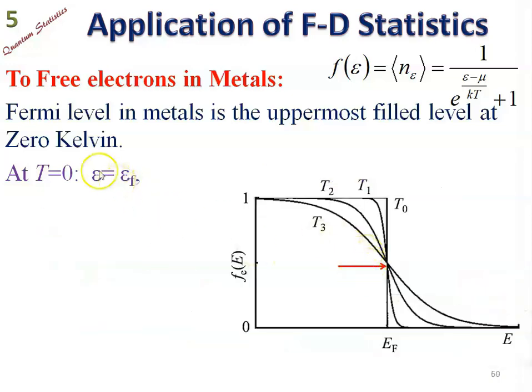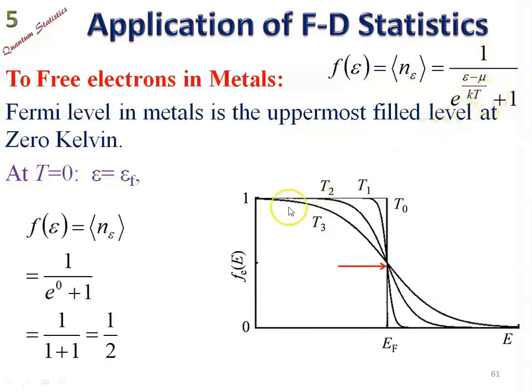Here you can see clearly that at E equal to EF we have this quantity 0, e to the power 0 will be 1, and 1 plus 1 will be 2, 1 upon 2 will be 1 by 2. So here this is the calculation.